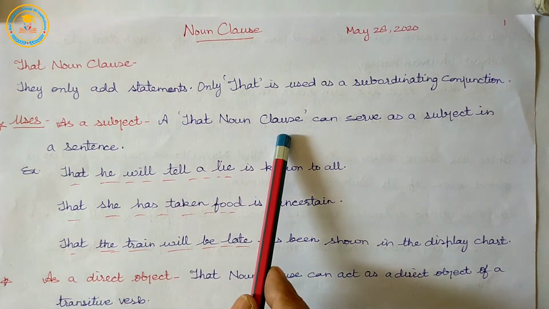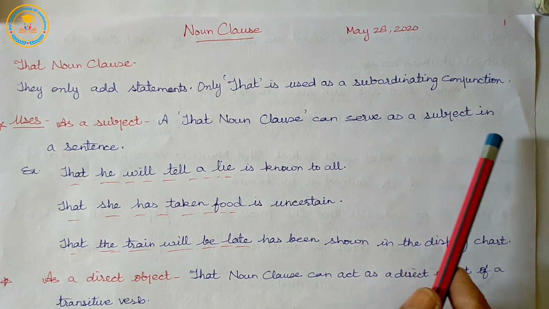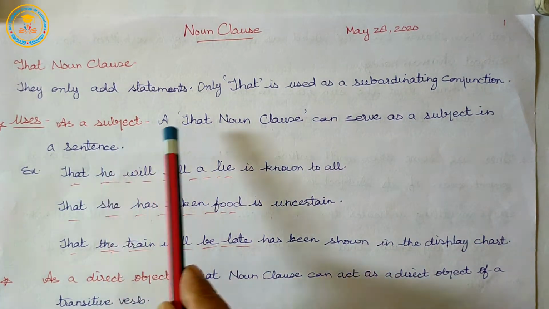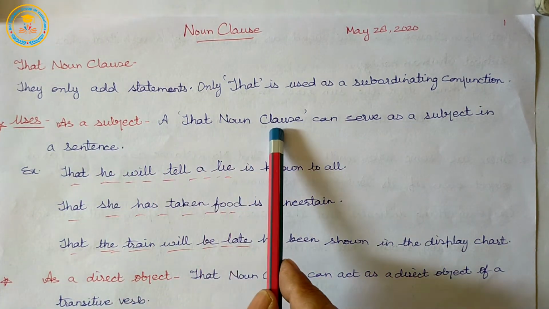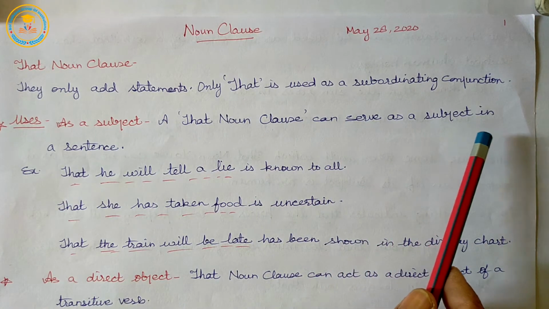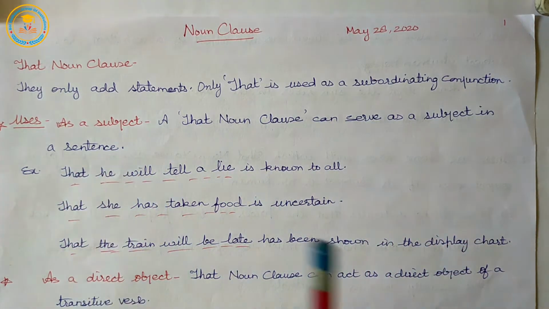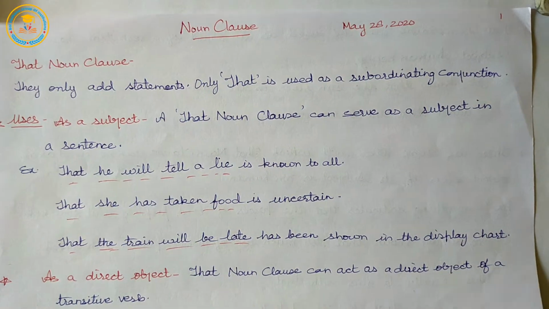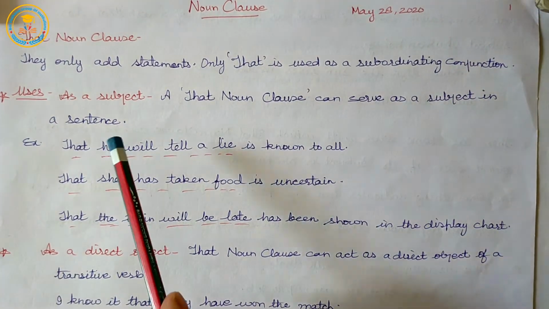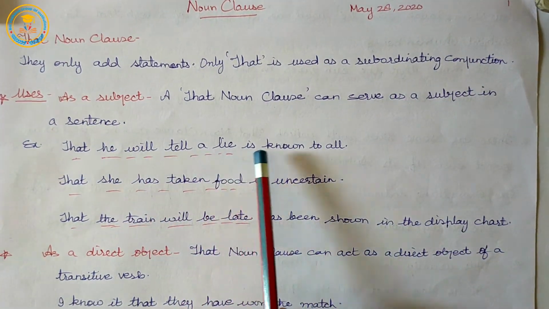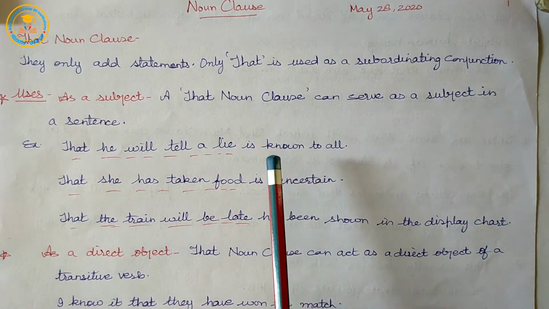That noun clause can serve as a subject in a sentence. Example: that he will tell a lie is known to all.